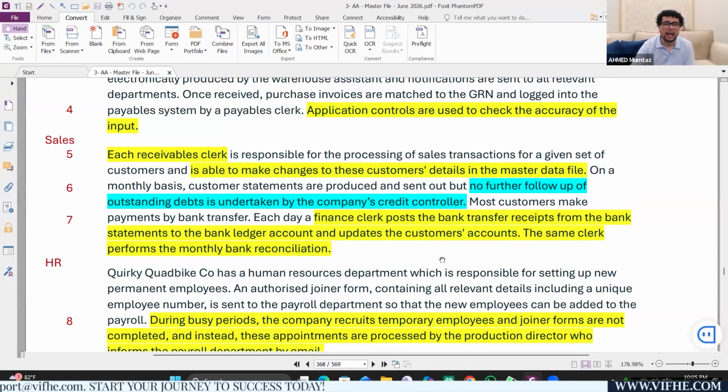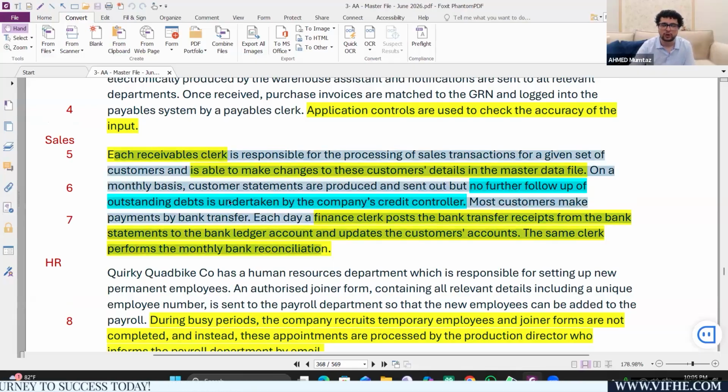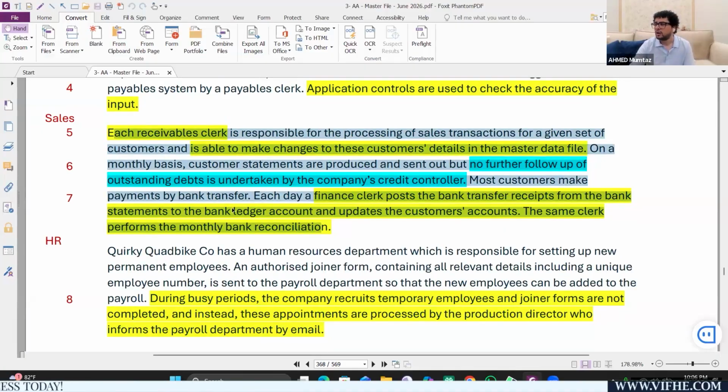Guys, if you are absolutely well prepared for sales system, I'm sure you loved this particular portion of the question. For sales system, if you want one question completely focused on sales system, I would recommend a question called Amberjack. By the way, this Amberjack question is not part of my top 10, but still I will recommend it. Amberjack, a complete question on sales system. It also includes 2 marks for the covering letter. These are very important things which I've just shared. So go and grab Amberjack, and you will be in love with this question, and especially this part.